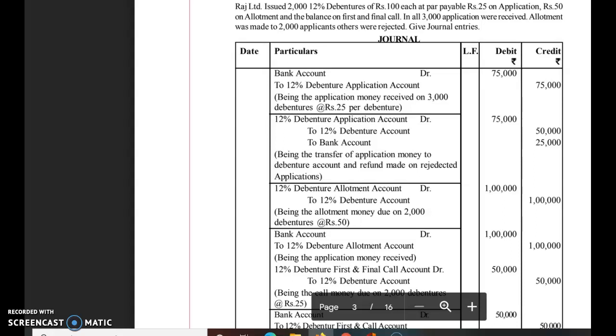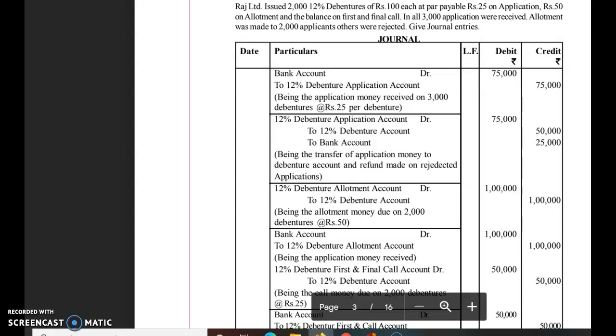See the first entry: bank account debit to 12% debenture application account on 3,000 debentures at the rate of ₹25 per debenture. Now in the next entry, 12% debenture application account debit 75,000 to 12% debenture account, which is credited with ₹50,000 because the company keeps the application money on 2,000 debentures at the rate of 25, which amounts to 50,000.